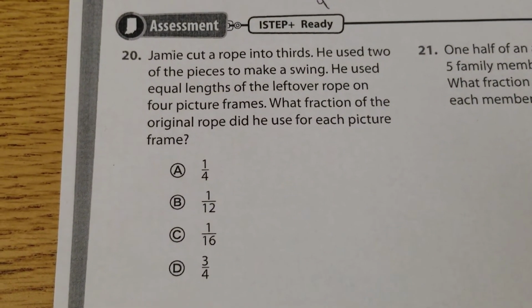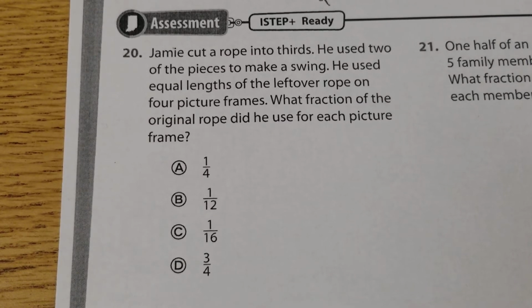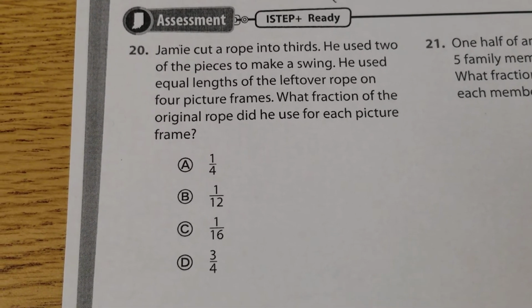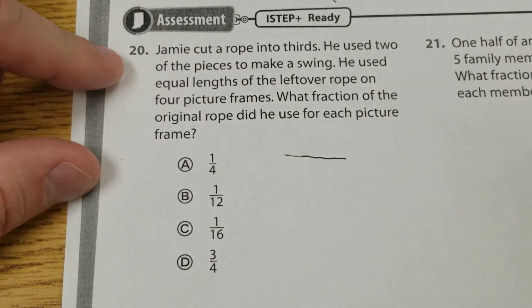Number 20. Jamie cut a rope into thirds. He used 2 of the pieces to make a swing. Okay. He used equal lengths of the leftover rope on 4 picture frames. What fraction of the original rope did he use for each picture frame? All right, so this one's a little different. First thing is he had a piece of rope, right?